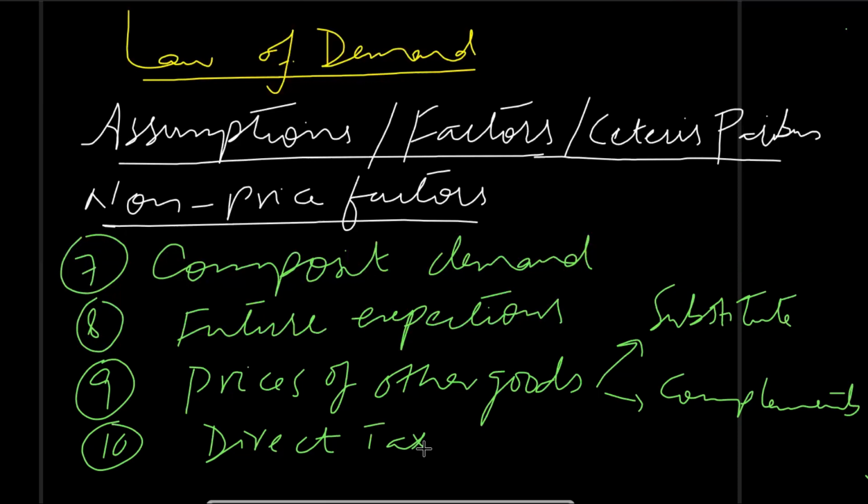The last factor is direct tax. Direct tax affects disposable income, and disposable income refers to the income after taxes. Y minus T. Y stands for income and T for taxes. If income tax increases, it will lead to a fall in disposable income, and purchasing potential of consumers will also decline, so demand will fall irrespective of prices in the market.